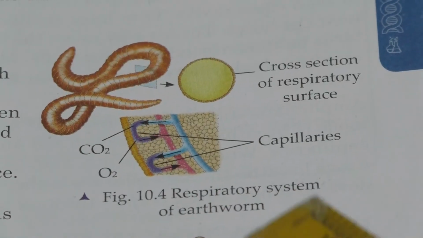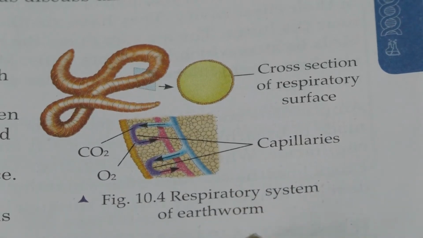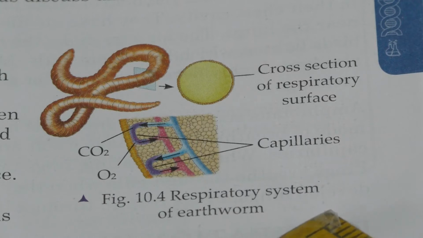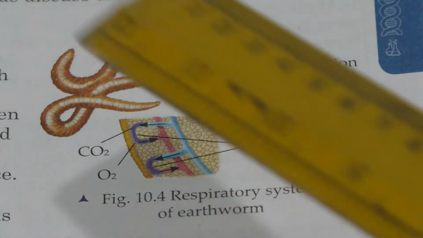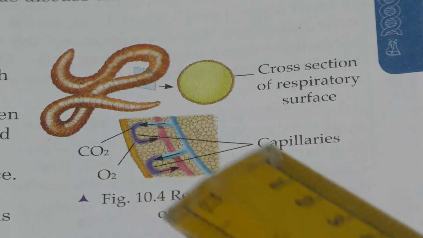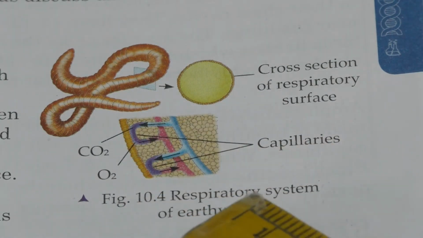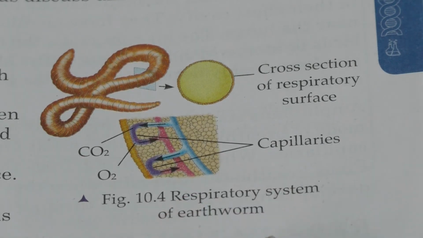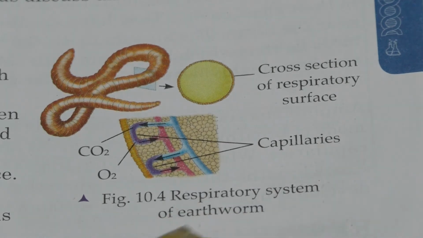Yes, children, now we are going to learn about how animals breathe. There are different organisms and they use different parts to breathe. So now let us learn one by one. This is the first one. You can have a look at the picture. That is the respiratory system of earthworm.